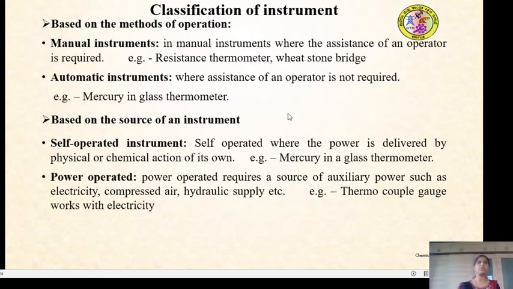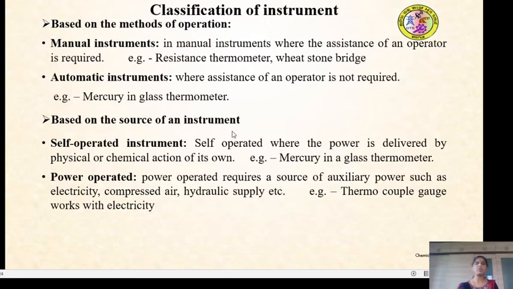Based on the methods of operation, it is being classified as manual instruments and automatic instruments. Manual instruments are where the assistance of an operator is required. That is called the manual instrument. Examples could be the resistance thermometer, Wheatstone bridge. Then the automatic instrument, where the assistance of an operator is not required, we call it an automatic instrument. Example, mercury in glass thermometer.